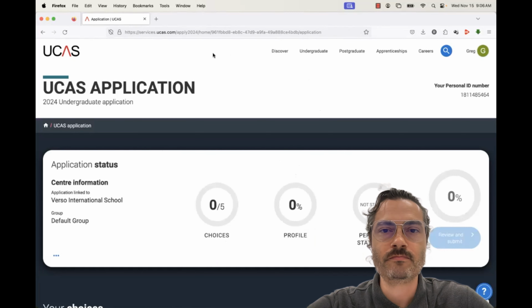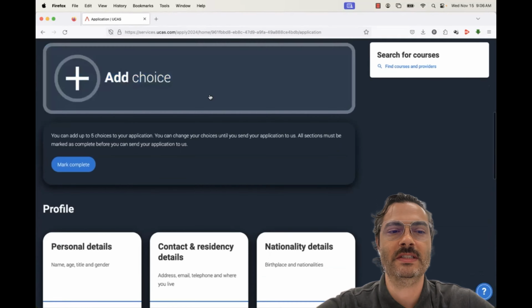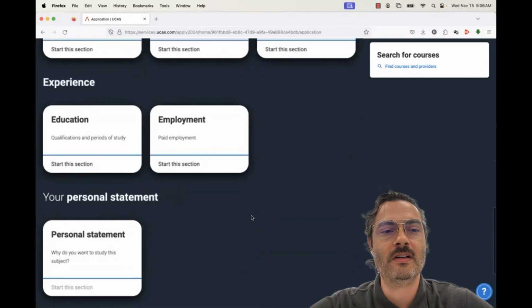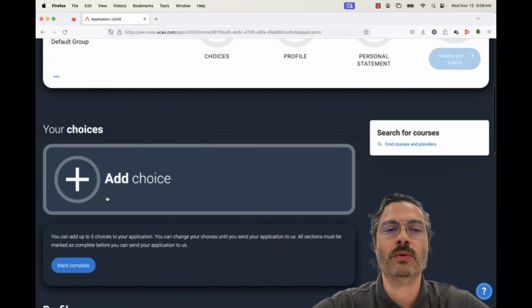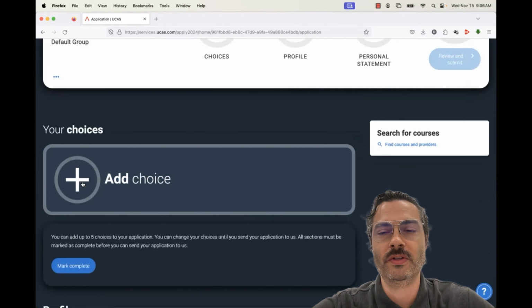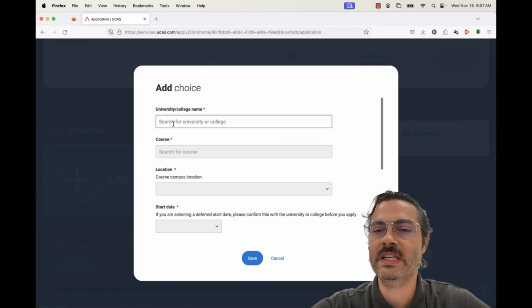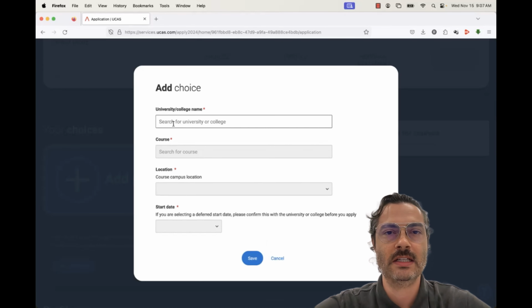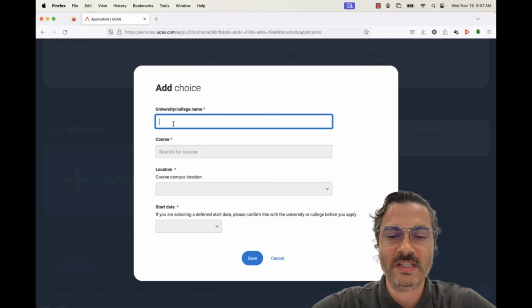Alright, so now we're in the main area of the application where we will continue to go through these sections, and that is until we are all done. So the first thing it's asked us to do is add our choices. The choices are the schools or the specific courses that we're going to apply for. So we can add our choice. We know we're doing psychology. We need to know which schools. So we can assume that we've already chosen the schools that we're going to apply for. So I'm going to pick a few